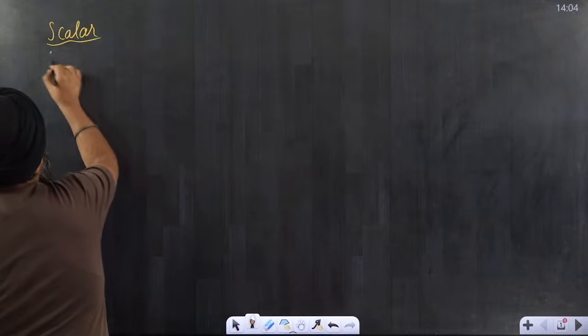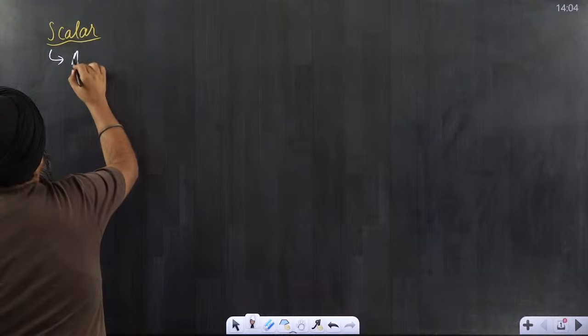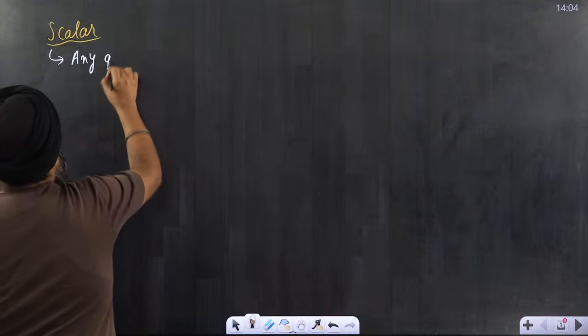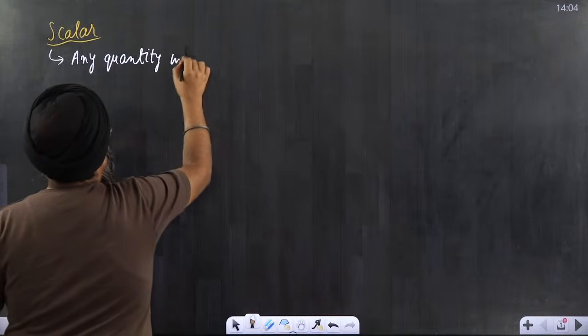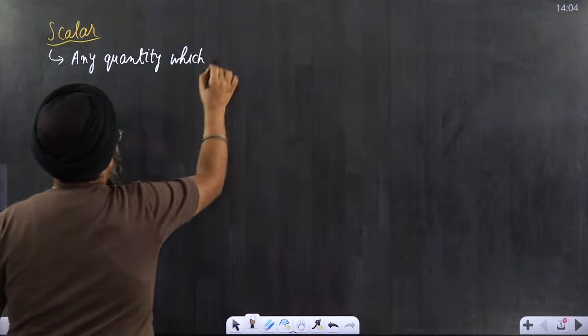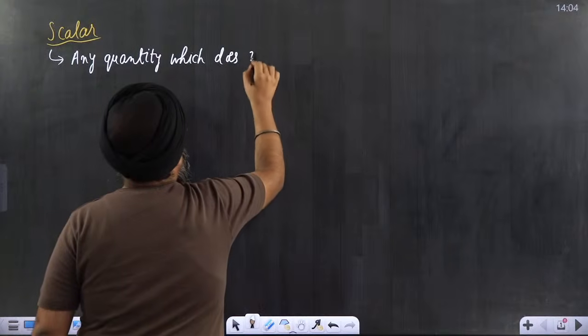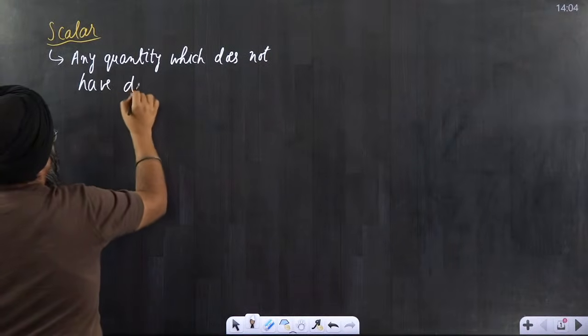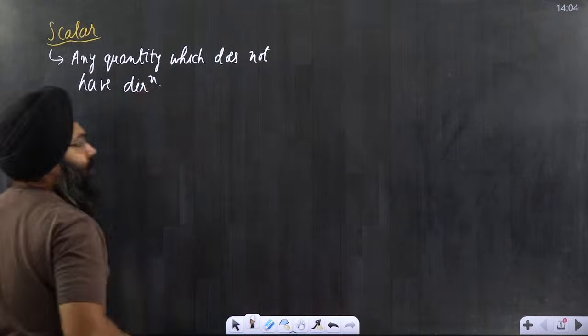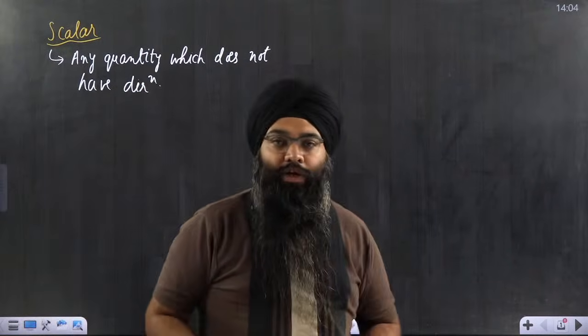So what is a scalar? A scalar is basically any quantity which does not have direction. Any quantity which does not have direction is basically called a scalar quantity.